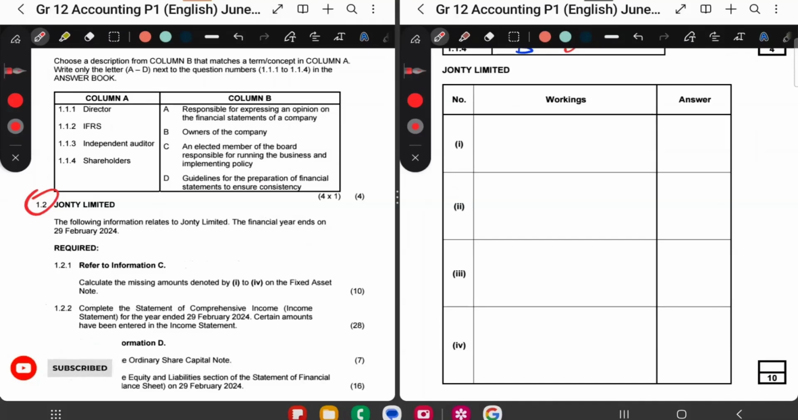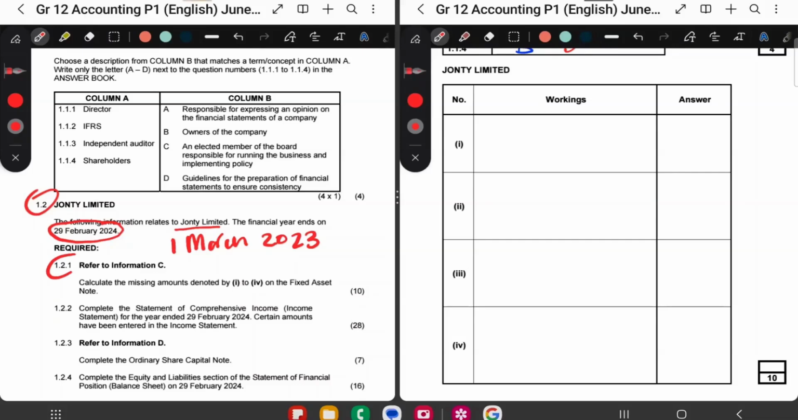We're doing question 1.2. So 1.2 says the following information relates to John T Limited and our financial year ends the 28th of Feb 2024. So if that is the end of the financial year, we know that the beginning of the financial year is the first of the following month. So after Feb, it's March. So the first of the next month, but in the previous year. Okay, so that is the beginning of the financial year.